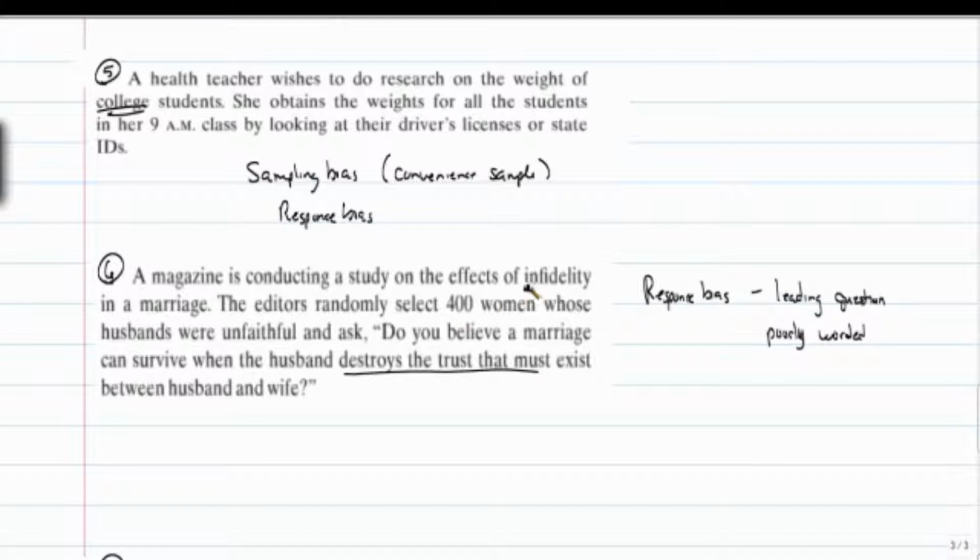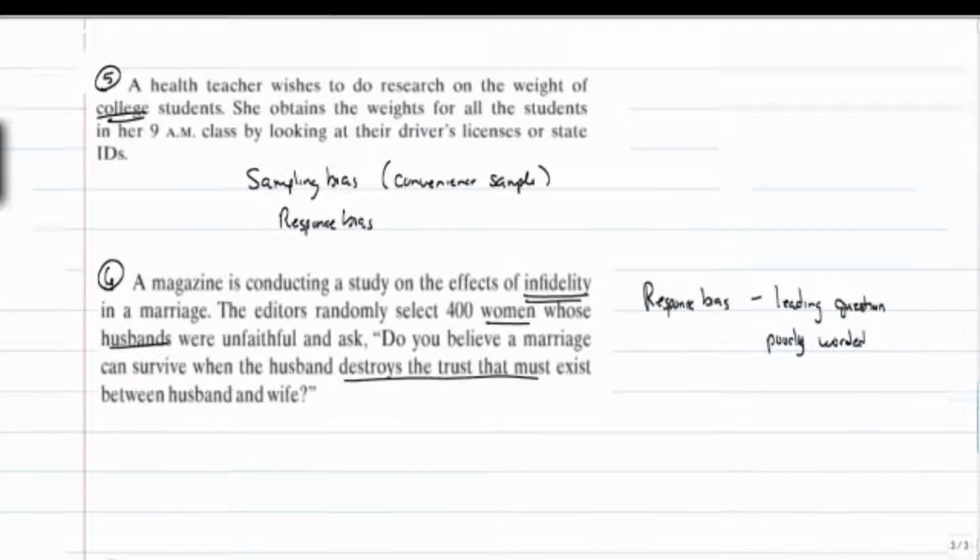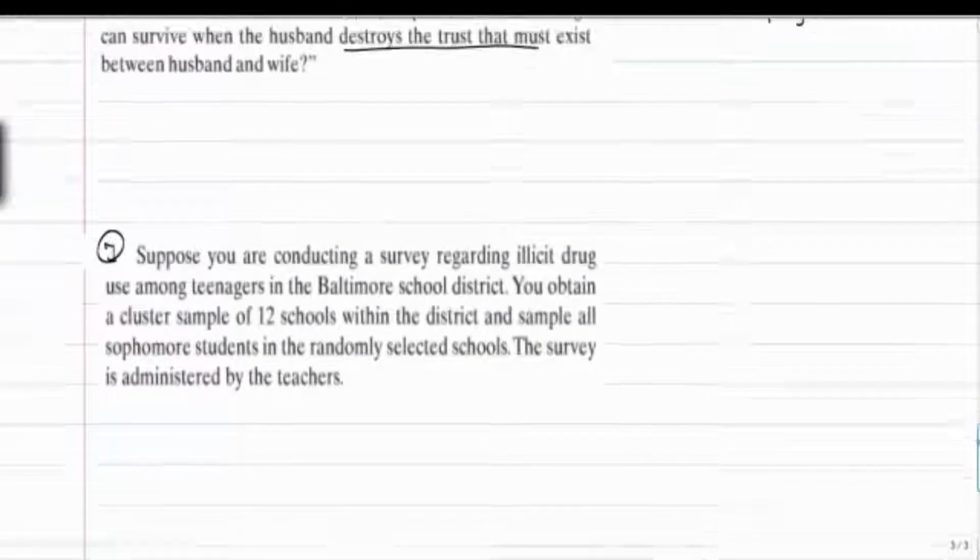And infidelity in the marriage is not necessarily one way. What if the women were the ones who were cheating? Okay, women whose husbands were unfaithful and ask. So it just depends on what the question was and what the survey was. Was it just about infidelity, or was it about when men cheat on women, or vice versa? So the wording of that question could definitely lead to a response bias.